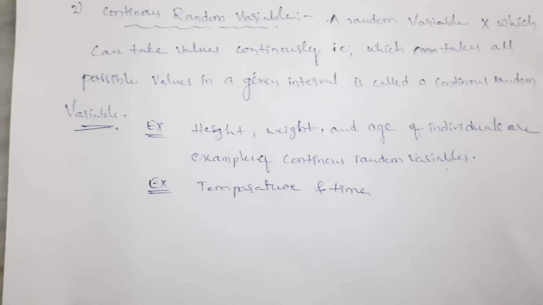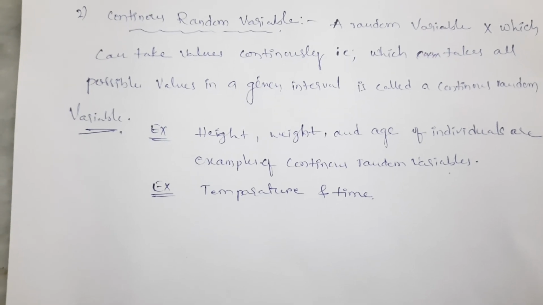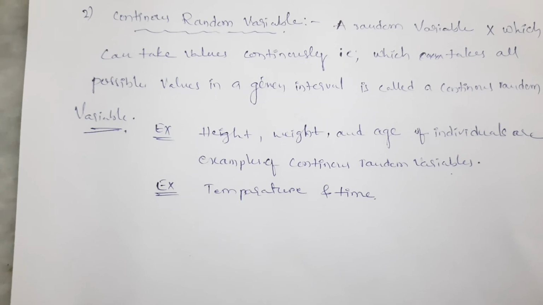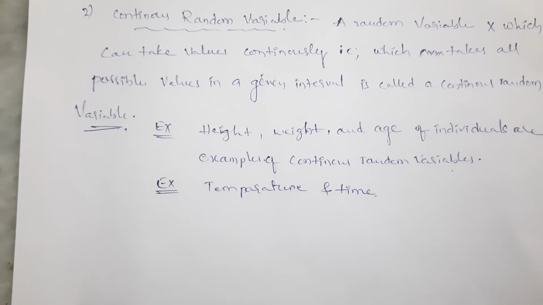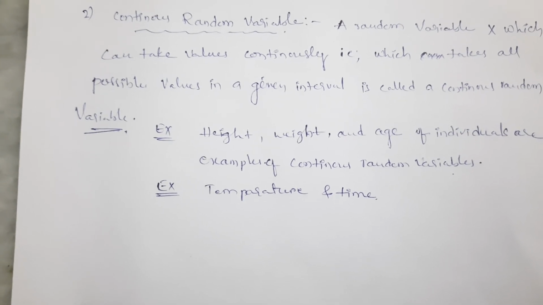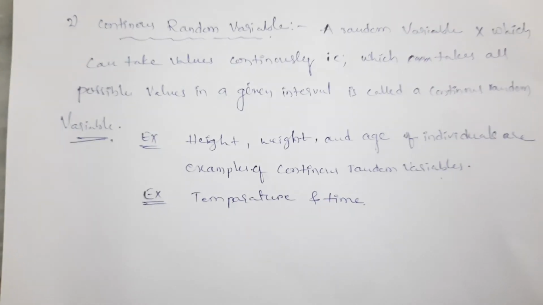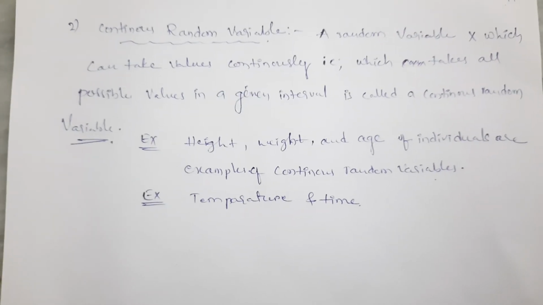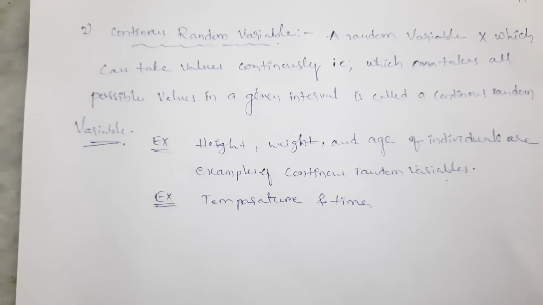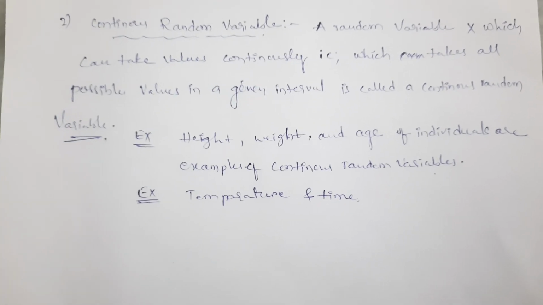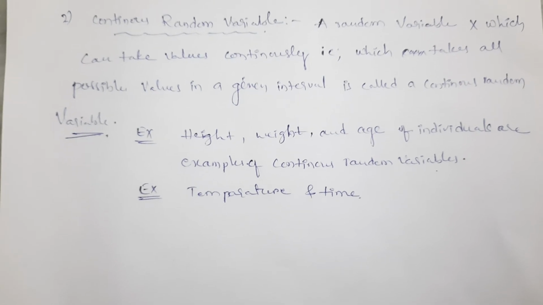For example, when throwing a die, the outcomes are 1, 2, 3, 4, 5 or 6. That is numerical. But in random variables, the outcomes can be descriptive, non-numerical. When we toss a coin, we get either head or tail. These are non-numerical.